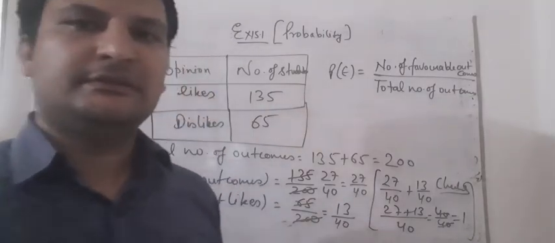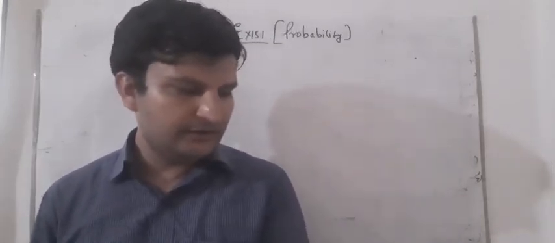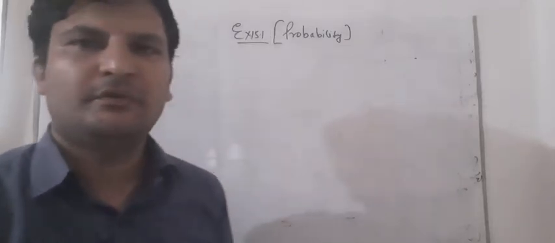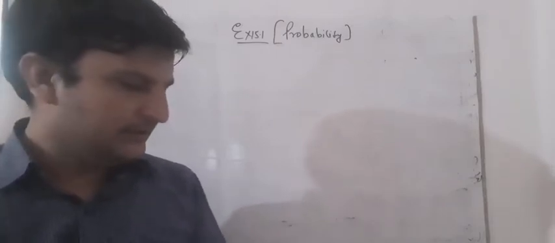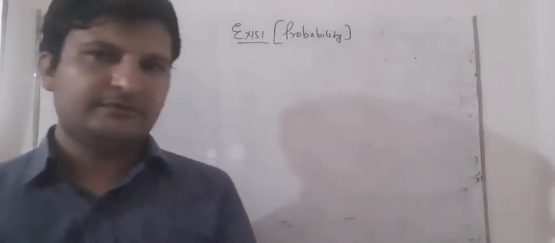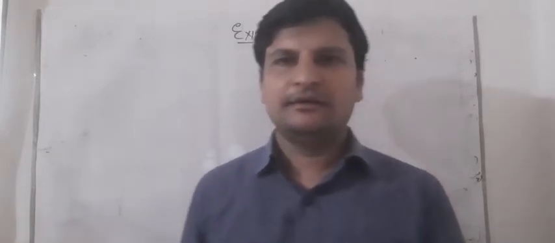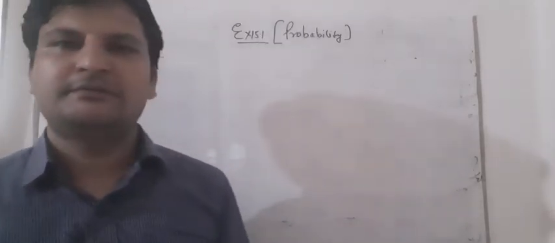Now students, the next question is question number 8. It is given that referred to question number 2, exercise 14.2. So we have to go first to exercise 14.2 of the statistics exercise. It is given: what is the empirical probability that an engineer lives less than 7 kilometers from her place of work? The distances in kilometers of 40 engineers from their residence to their place of work were found as follows. You can see the table of exercise 14.2 in your book. The total number of engineers is 40.